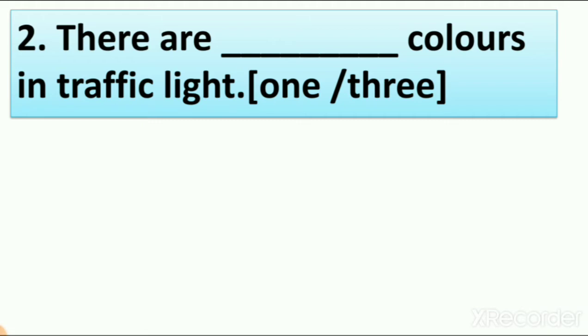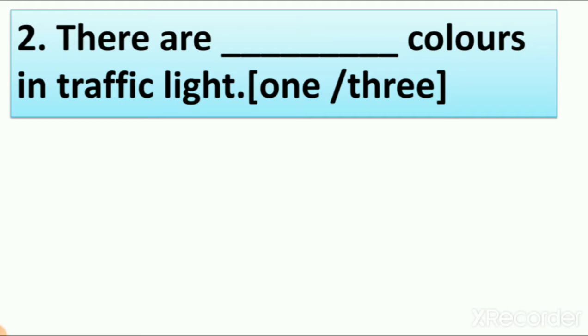From this we also learn that we have to follow rules at home, at school and on the road also. So when we learn about rules which we have to follow on roads, we learn that when we are in vehicles we can see traffic lights on the road, right?